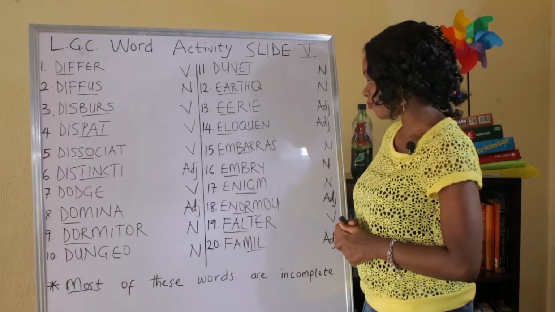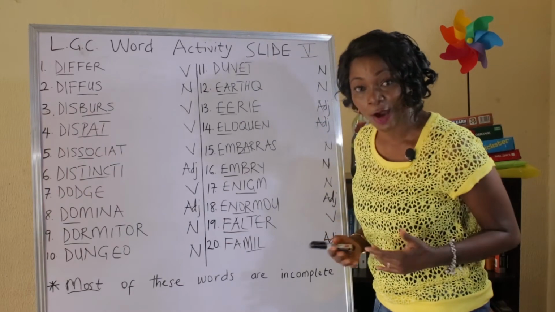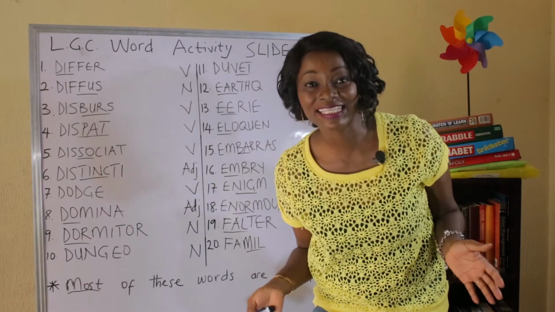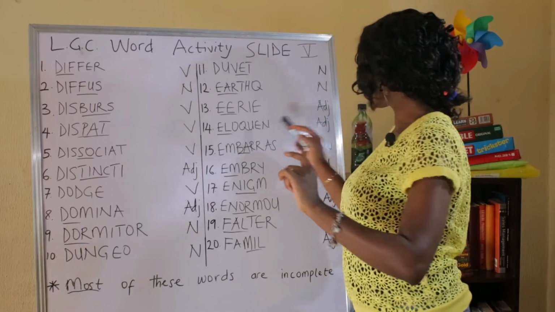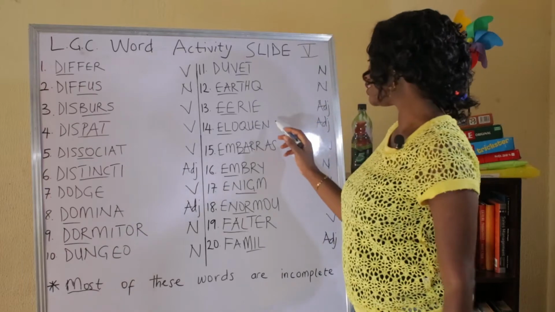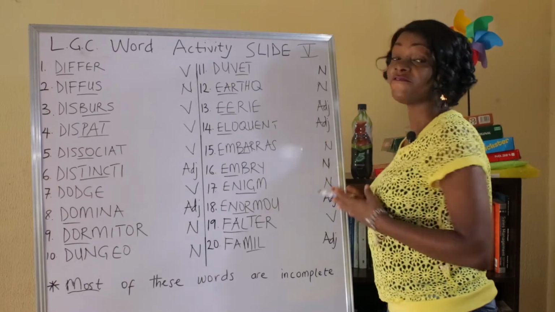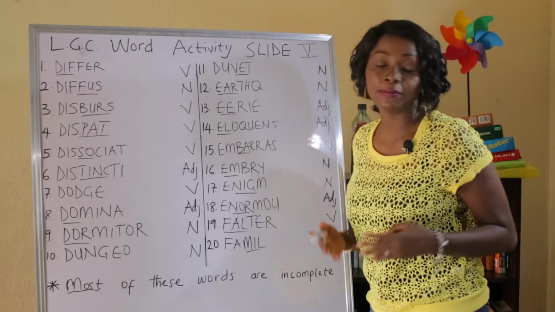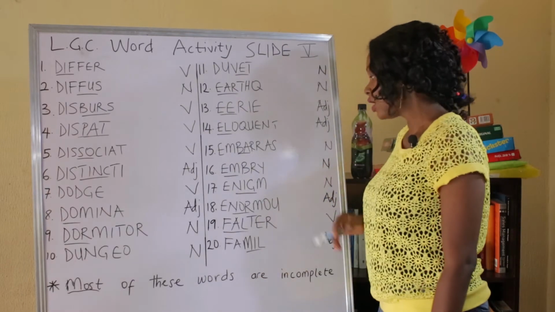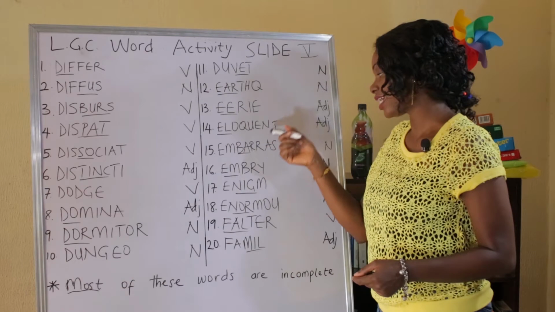This is an adjective as well. And if it were a noun, it would be eloquence. Your eloquence is amazing, right? That would be a noun. But as an adjective describing how eloquent you are, then you simply add a T here and that's it. Right. This is a noun, and if it were a verb, it would be embarrass. Do not embarrass me. The doing word, an action word. But it is a noun which would be embarrassment. Embarrassment. It has 2 R's, it has 2 S's.